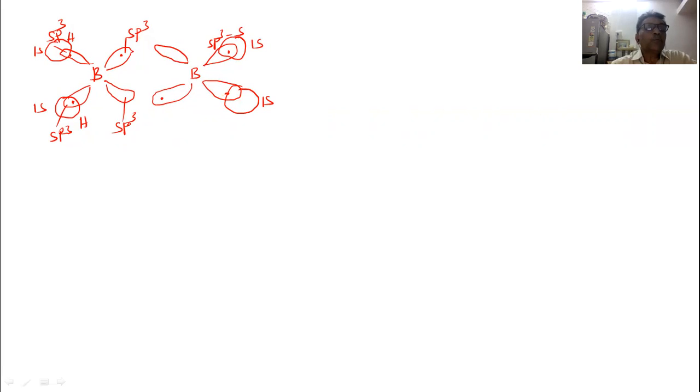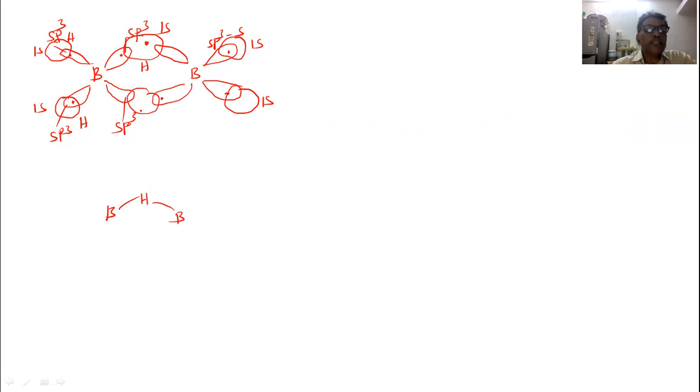Now 2 hydrogen atoms are remaining, so there is a formation of the bridge here. This is the 1s atomic orbital of the hydrogen atom, and now there are 2 electrons, because the hydrogen atom carries 1 electron and this sp3 hybrid orbital already has an electron. So 2 electrons, but 3 atoms: boron, hydrogen, boron. The same will be here.